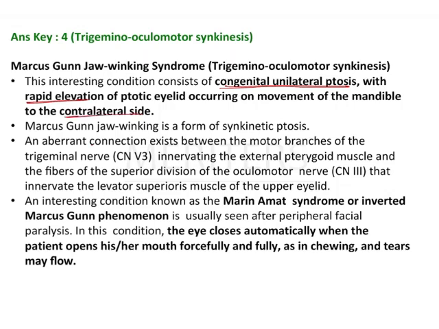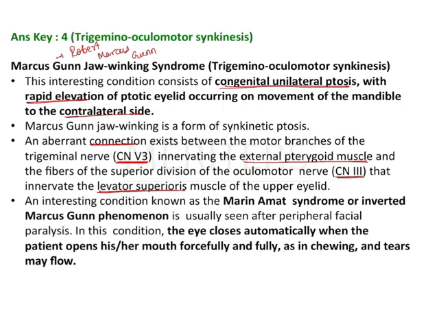It is because of an aberrant connection between the trigeminal nerve, which supplies the external pterygoid muscle that brings about the lateral movement of the mandible, and the superior division of the oculomotor nerve, the third cranial nerve, which innervates the levator palpebrae superioris muscle that elevates the upper eyelid. Because of this aberrant connection, we get this jaw winking syndrome, and it was named after Robert Marcus Gunn.